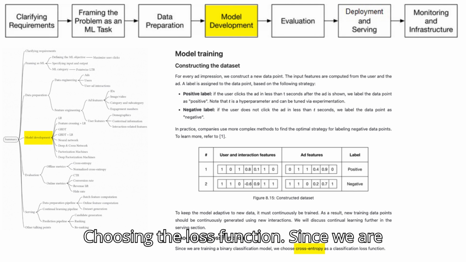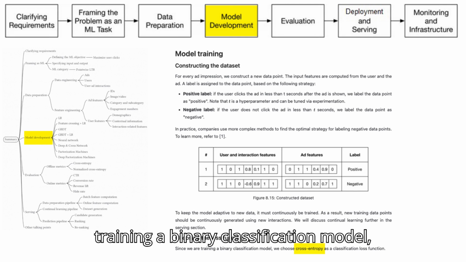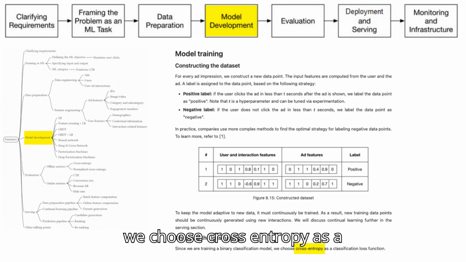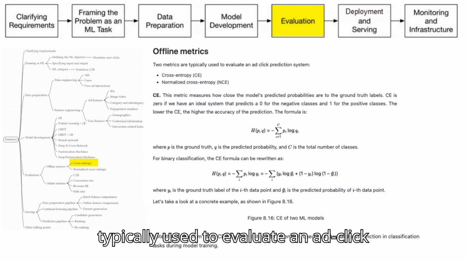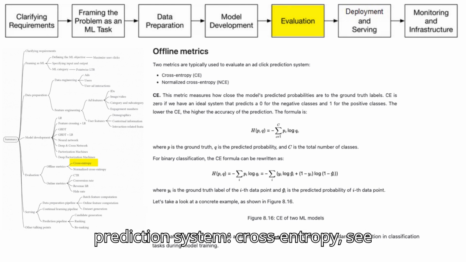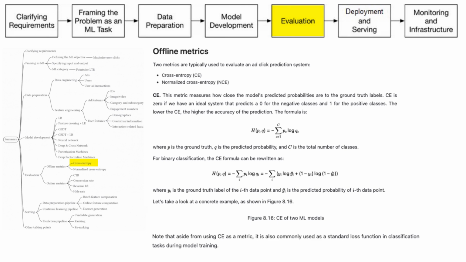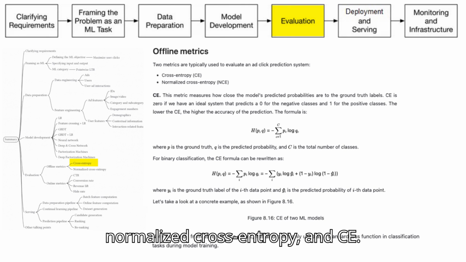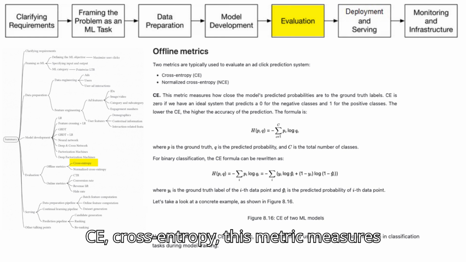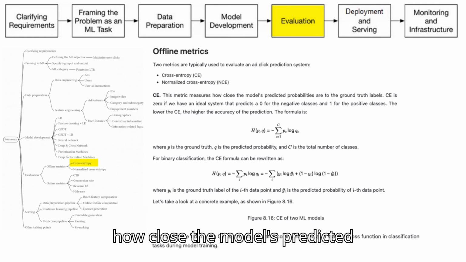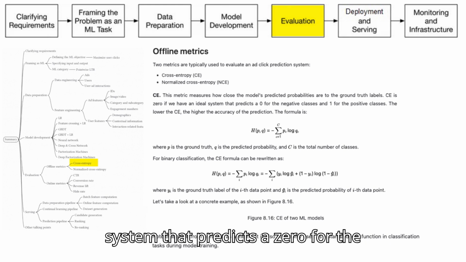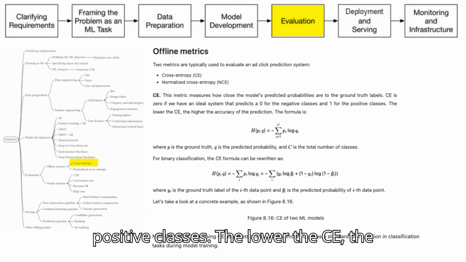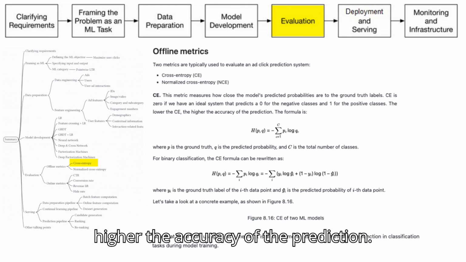Choosing the loss function. Since we are training a binary classification model, we choose cross-entropy as a classification loss function. Offline metrics. Two metrics are typically used to evaluate an ad-click prediction system. Cross-entropy, CE. Normalized cross-entropy, NCE. CE, cross-entropy: this metric measures how close the model's predicted probabilities are to the ground truth labels. CE is 0 if we have an ideal system that predicts a 0 for the negative classes and a 1 for the positive classes. The lower the CE, the higher the accuracy of the prediction.